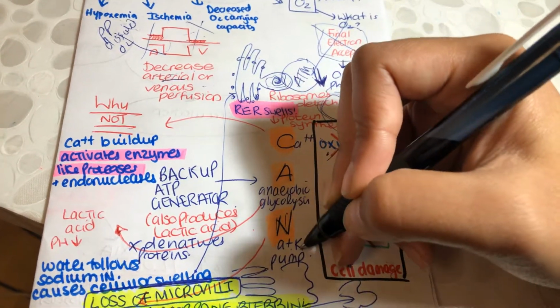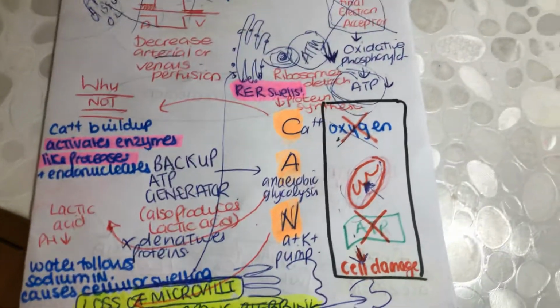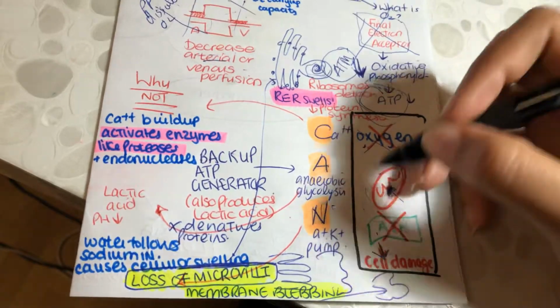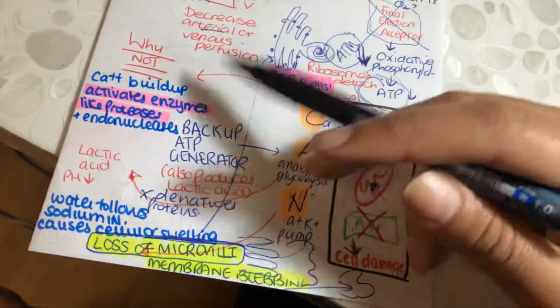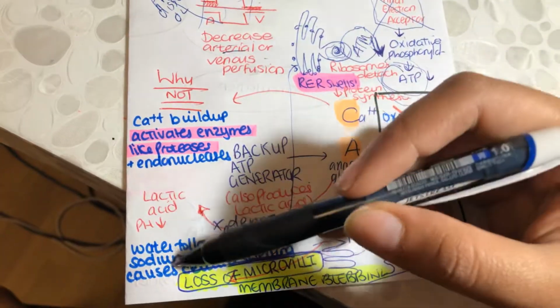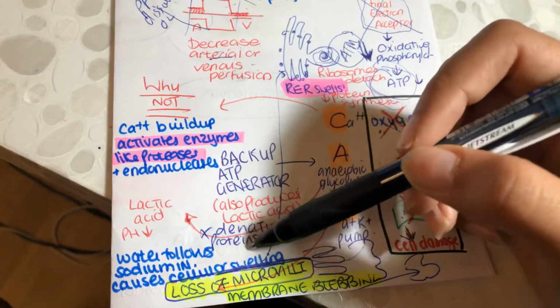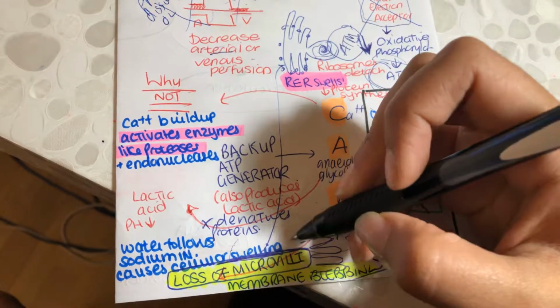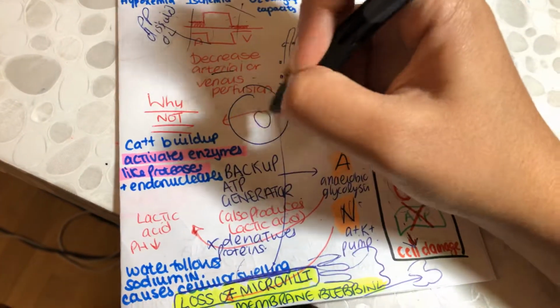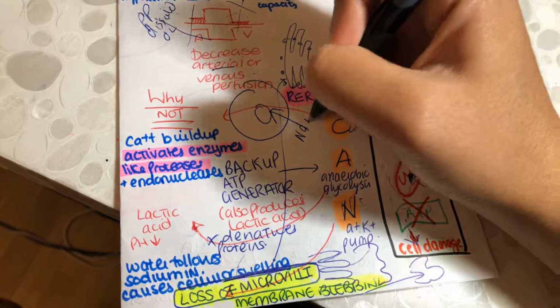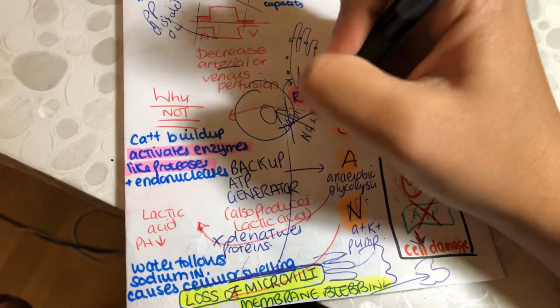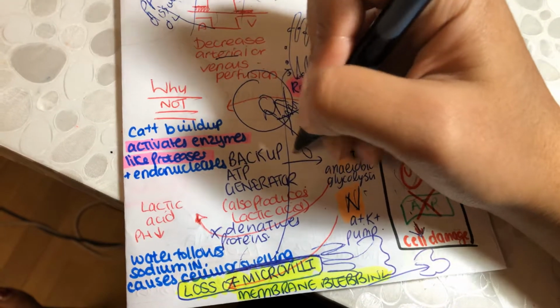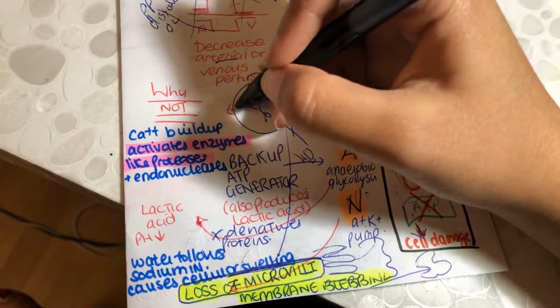Firstly, our sodium-potassium pump, which is ATP dependent, will not work as well, and as a result, sodium will accumulate inside the cell. Wherever sodium goes, water will follow, causing water accumulation too. Water accumulation is also known as cellular swelling. If sodium is moving in because this pump is not working, so will water move in, and the cell will start swelling.